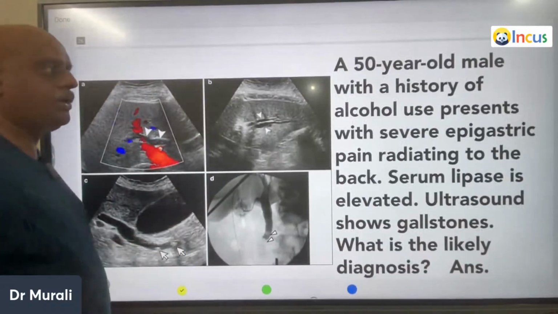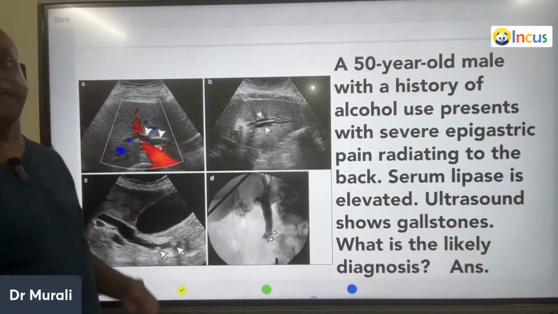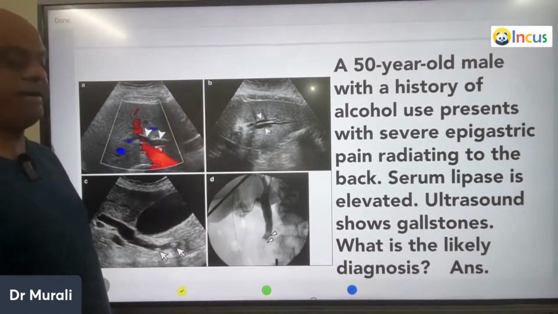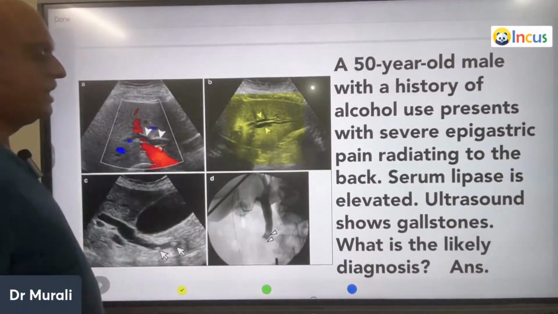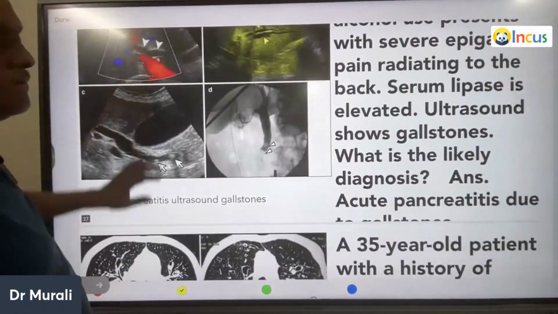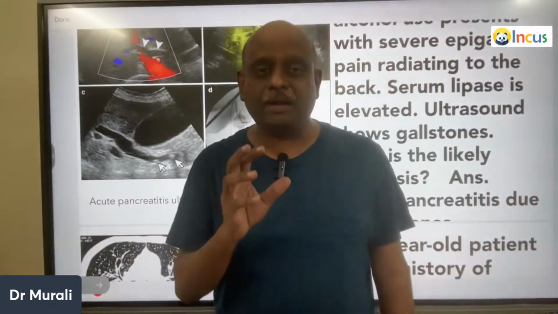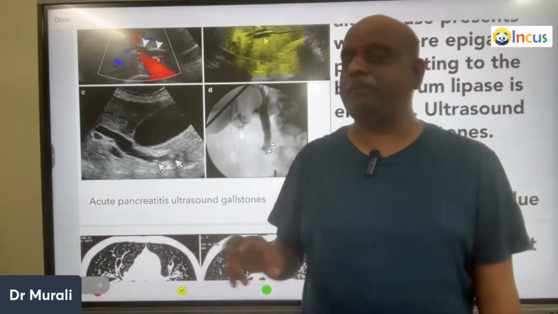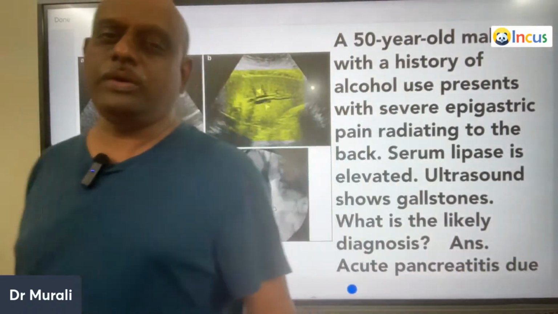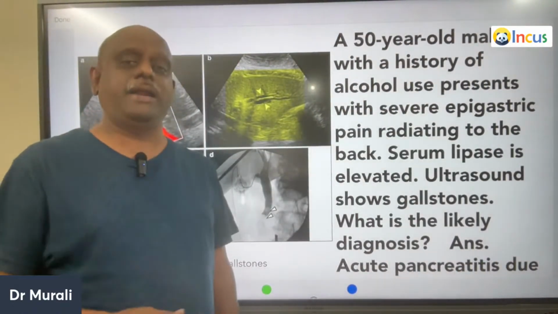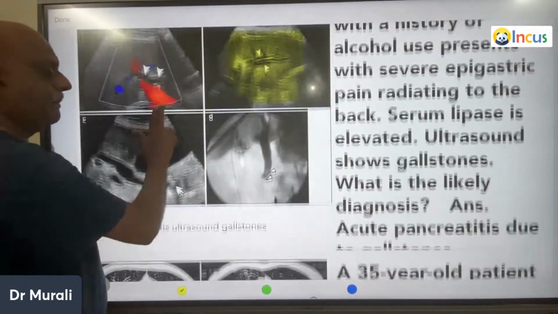A 50-year-old male with a history of alcohol presents with severe epigastric pain. Serum lipase is elevated. What is the feature ultrasound is showing, doctor? Gallstones. So what is your likely diagnosis? The gallstones can lead to the obstruction of the pancreatic duct and can lead to the development of acute pancreatitis. Gallstone-induced acute pancreatitis because of the pancreatic duct obstruction is what you have to remember.